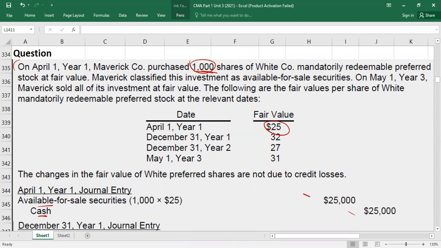But in year 1, your price has increased to 32. What's the gain? 7. How many stocks? Gain will be 7,000. So what will be the debit now? Fair value adjustment account. Don't do it to the cost. Fair value adjustment account debit.